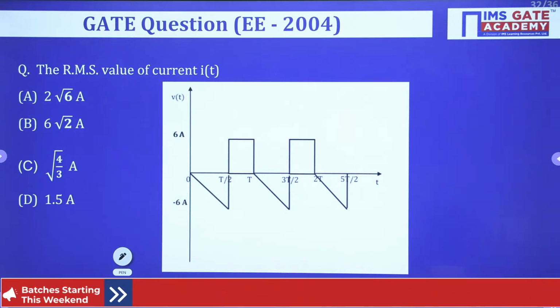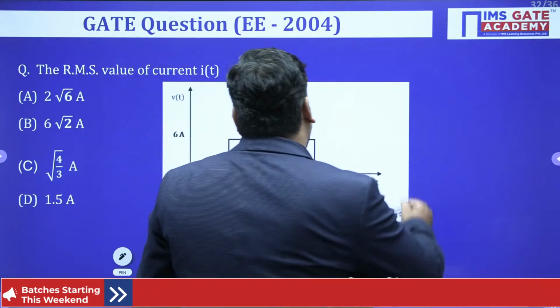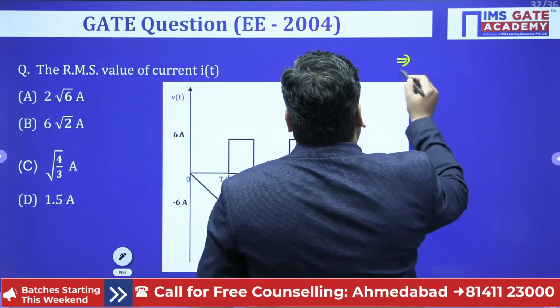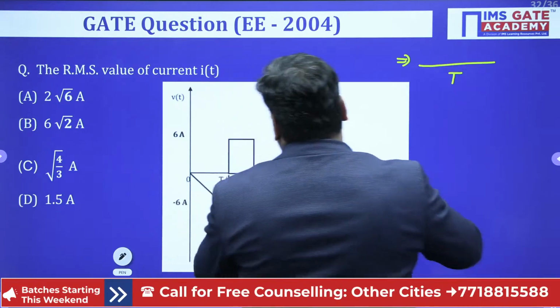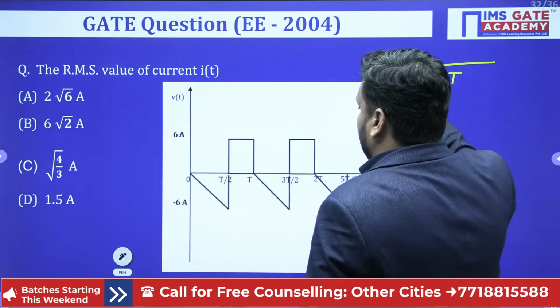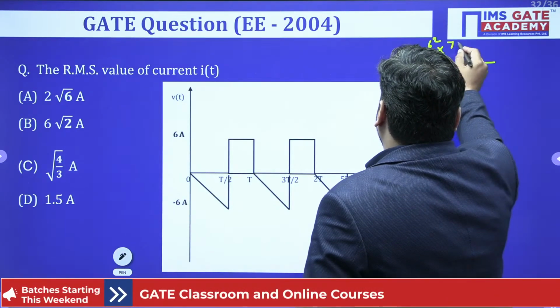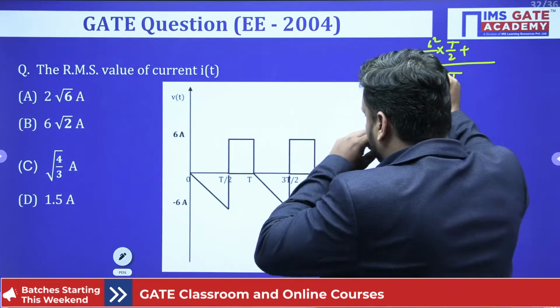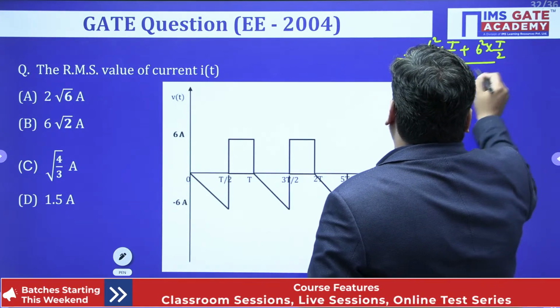Students, in this question again you have to do the same, because the fundamental time period is capital T, the signal nature is first triangular, second rectangular, so A square by 3 into B, so here it is 6 whole square by 3 into B, and B is nothing but T by 2, plus again you are having A square into B, so that means 6 whole square into T by 2.